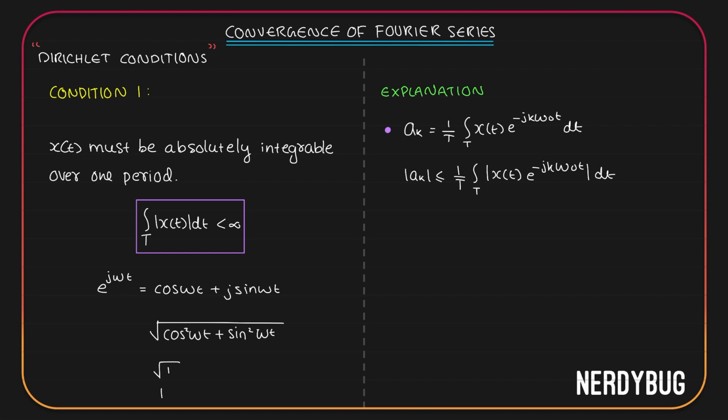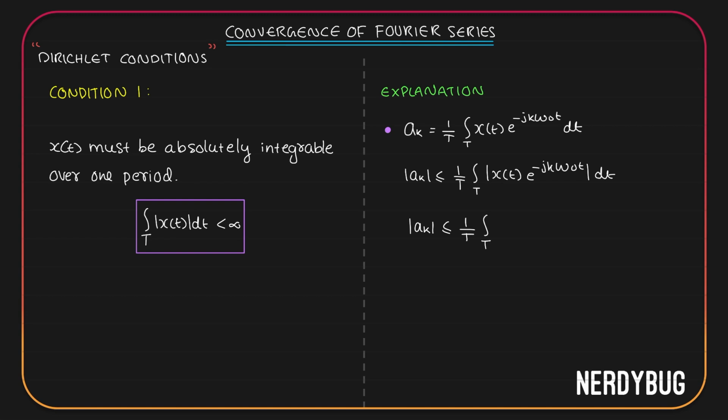So magnitude of any e raised to j omega t is 1. So magnitude of e raised to minus j k omega naught t will also be equal to 1. So we can write magnitude of ak will be less than or equal to 1 by T integral over one time period of magnitude of x of t dt.